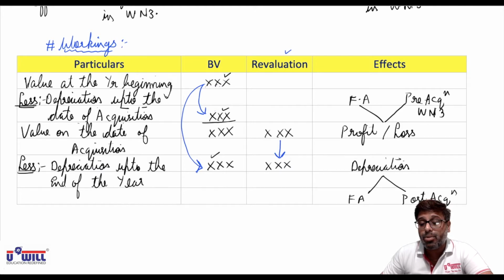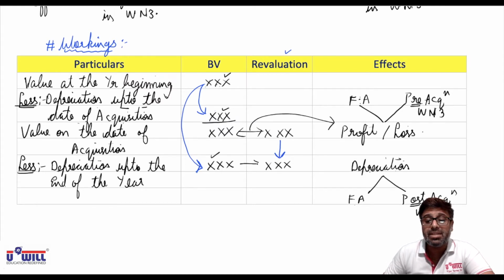Now what did I tell you? If there is a revaluation profit, then you will plus, and its depreciation you will minus. If there is a revaluation loss, then you will minus, and its depreciation you will plus. But profit or loss effects you'll give in fixed asset and the pre-acquisition column in working note 3. Depreciation's effect you'll give in fixed assets and the post-acquisition column in working note 3. So this difference will represent the profit or loss, and this difference will represent the additional or excess depreciation. And then you'll get the value at the end of the year.